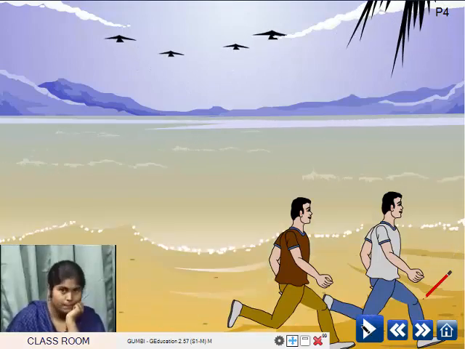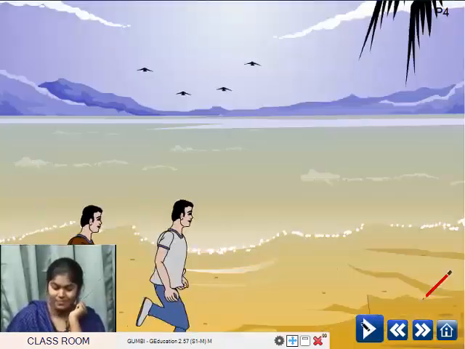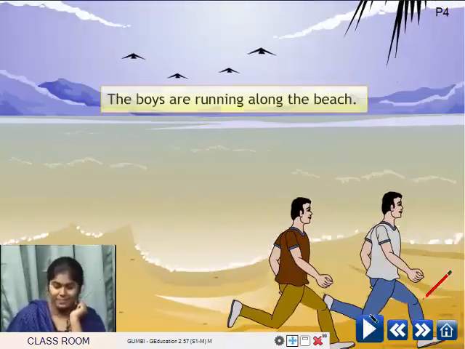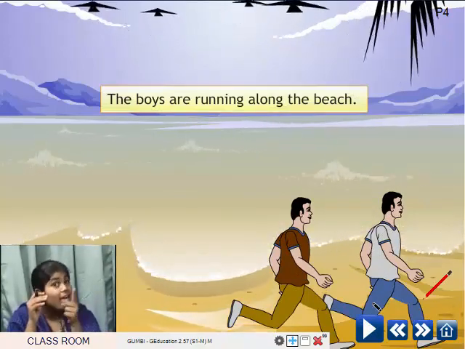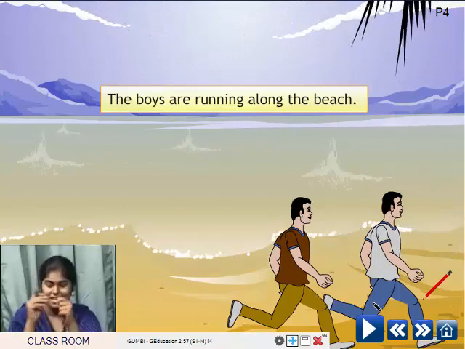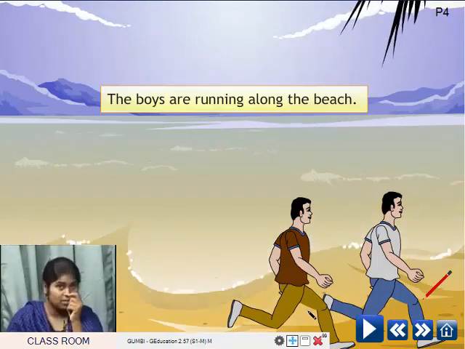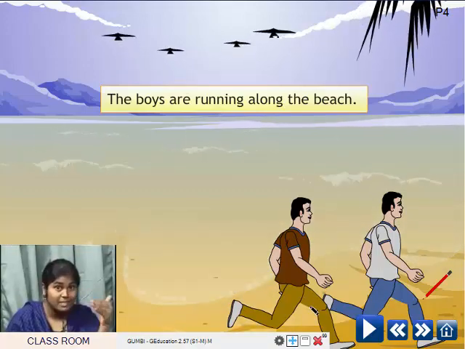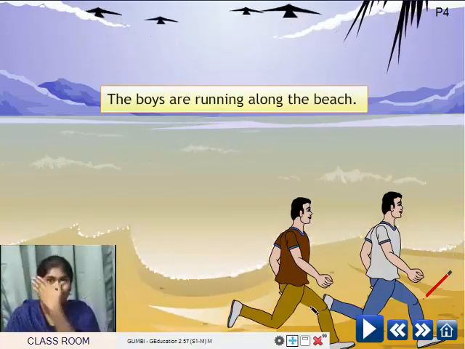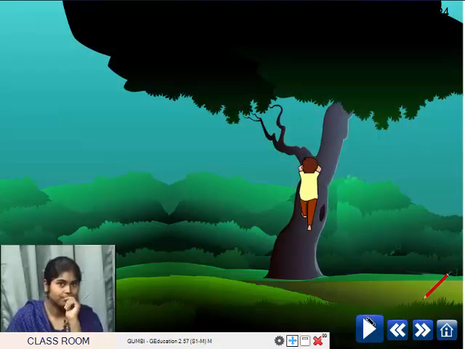No, there is one correct word. Shall we look at that word? The boys are running along the beach. Which is the word, children, which tells you the position? The boys are running along the beach. Because it's a long stretch, you use the word along.